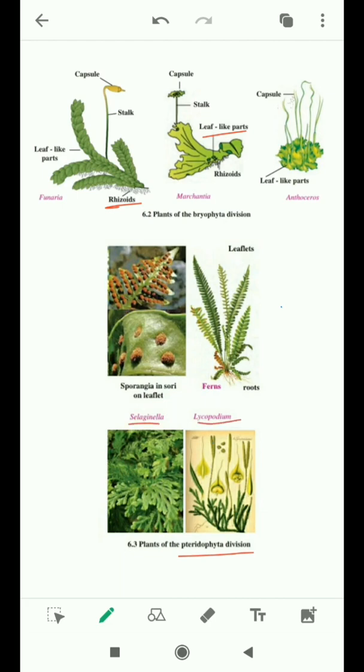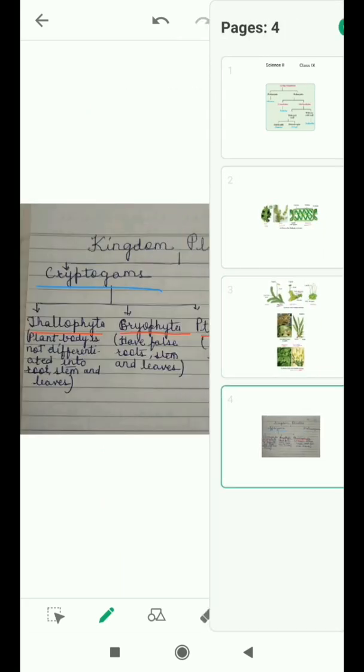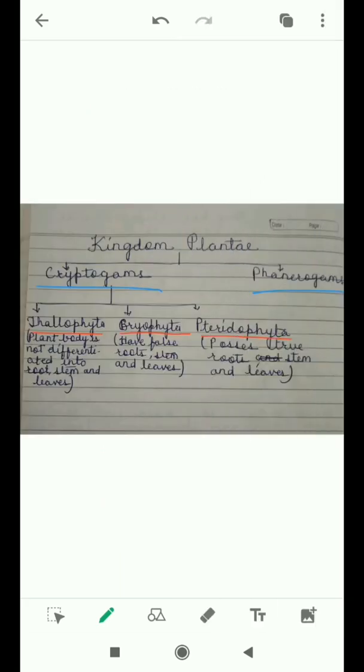See, kingdom Plantae is divided into two subkingdoms, Cryptogams and Phanerogams. Cryptogams are divided into three divisions: Thallophyta, Bryophyta and Pteridophyta. The Thallophyta plant body is not differentiated into roots, stems and leaves. Bryophyta have a false root, stem and leaves. Pteridophyta possess true root, stem and leaves.